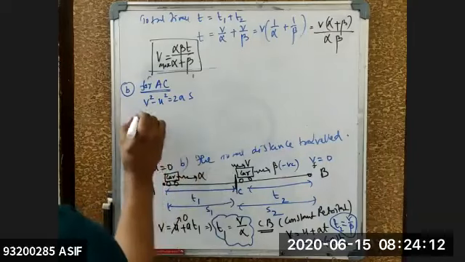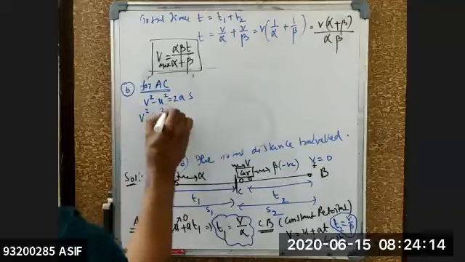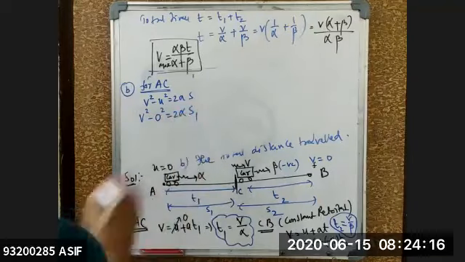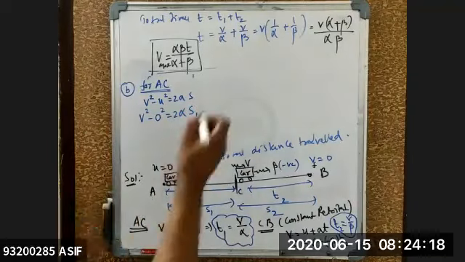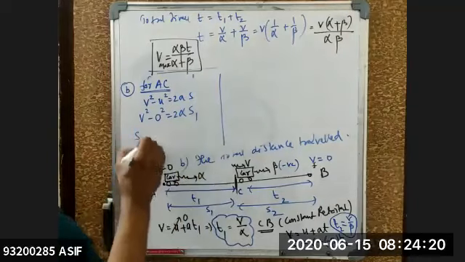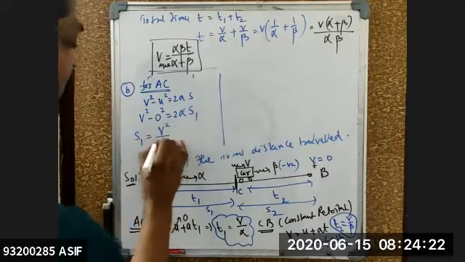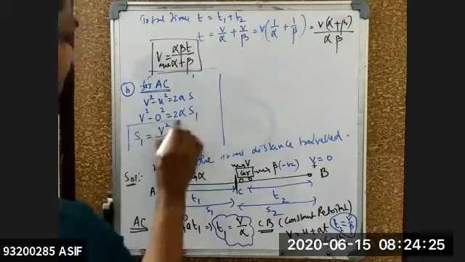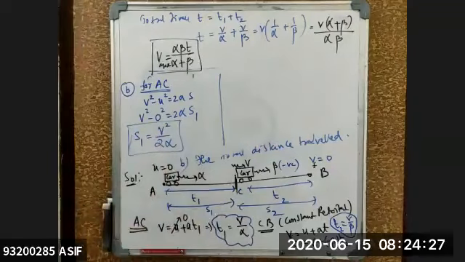Initial velocity is how much? It is u, which is 0. So v square minus 0 square is equal to 2 into alpha into the distance, which is nothing but s1, isn't it? So from this I'll get the value of s1. S1 is equal to v square by 2 times alpha. So this is the value of your s1.